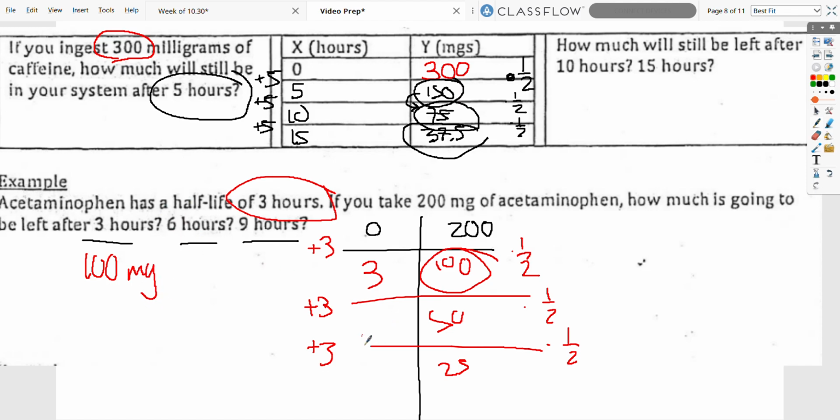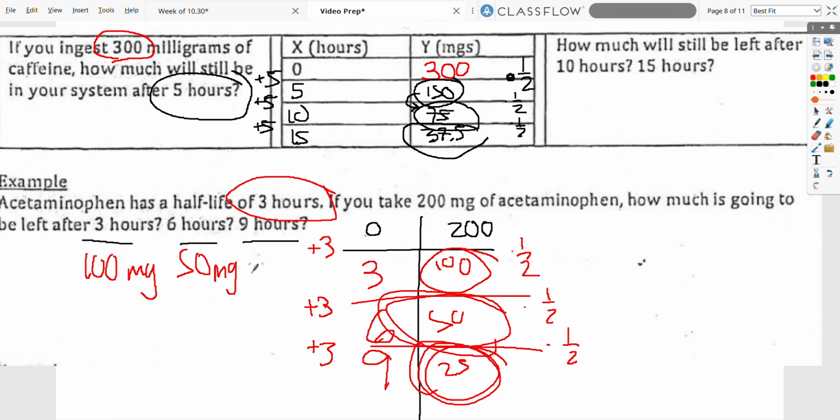After 6 hours, 3 plus 3 is 6, there are 50 milligrams still in your system, and after 9 hours, 6 plus 3 is 9, that gives us 25 milligrams left. This has lots of implications for making sure you don't have caffeine too late in the day because it's still in your system.